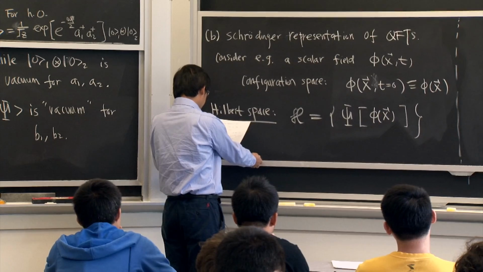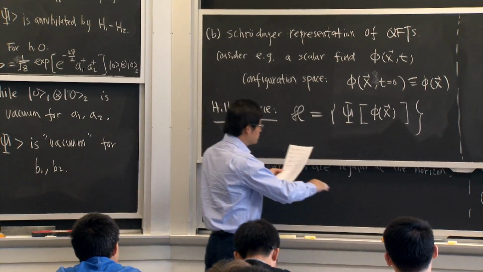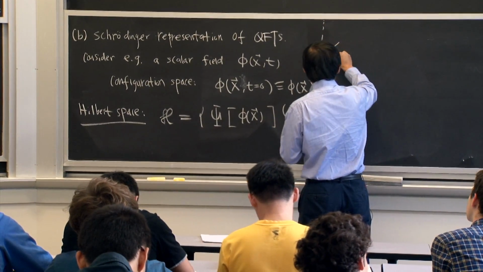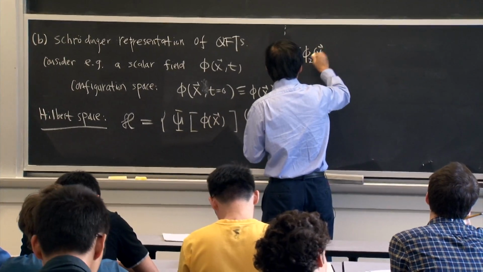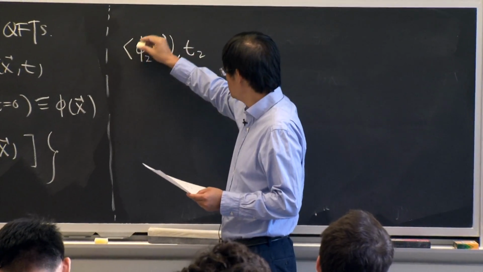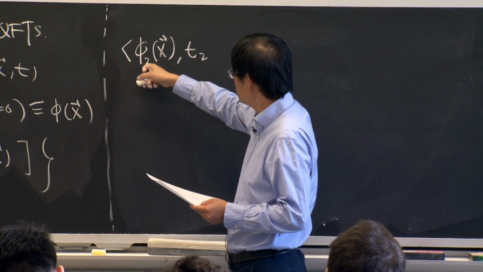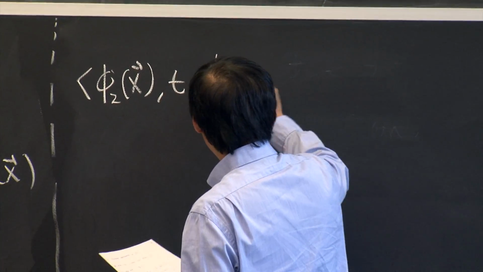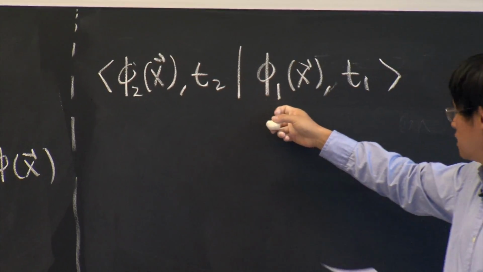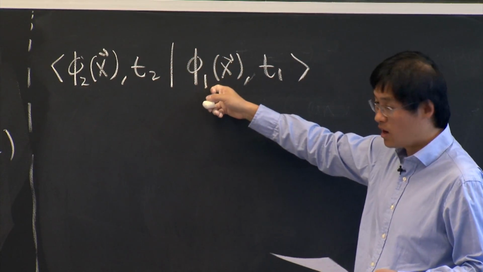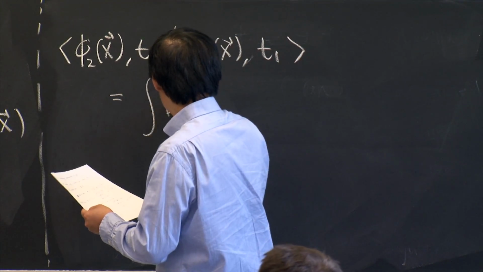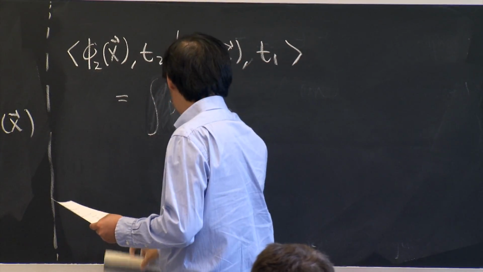So two more things to remind you. First, just as in quantum mechanics, if you ask for the overlap of the eigenstate of phi with eigenvalue phi 2 at time t2 with the eigenstate of phi with eigenvalue phi 1 at time t1, this is given by a path integral over d phi.